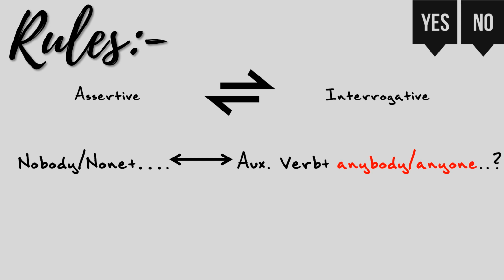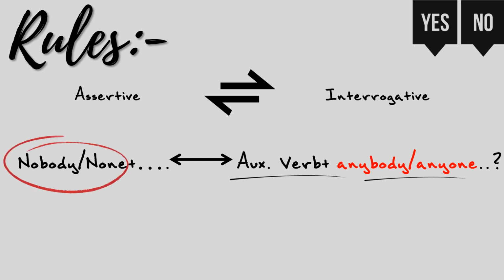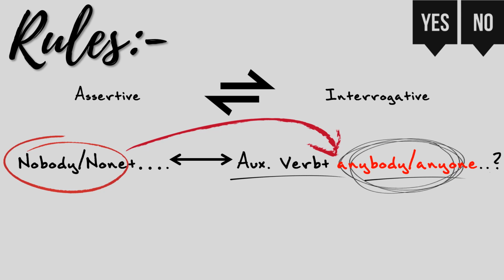And we have already known previously that nobody will be transformed into anybody, and no one or none will be transformed into anyone while making it an interrogative sentence. So at first we need to change nobody or none to anybody or anyone and bring the auxiliary verb in front of anybody or anyone.